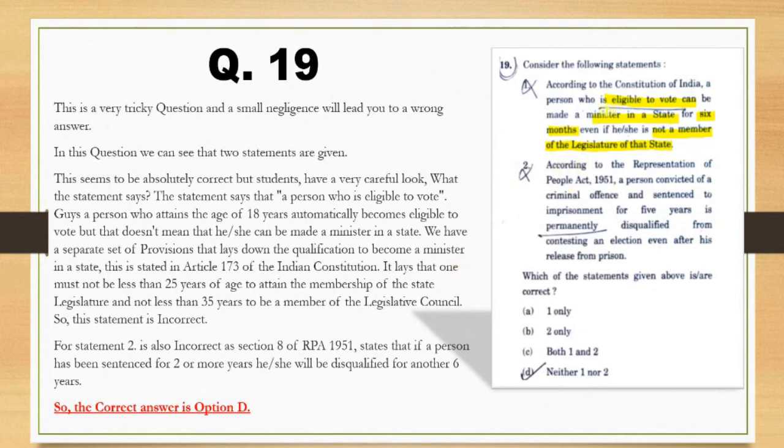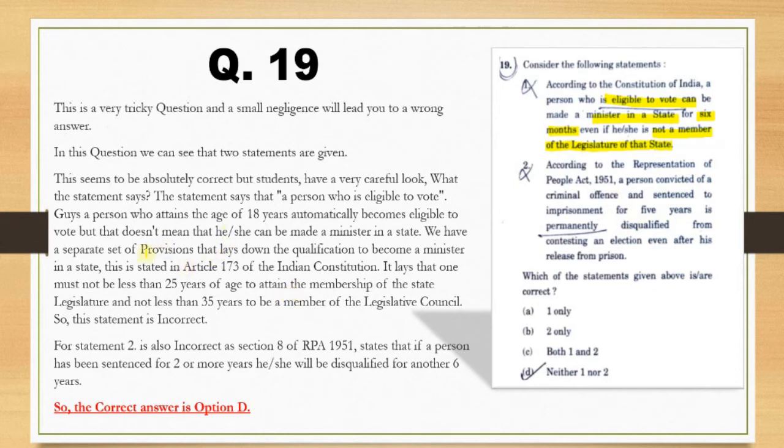Now it has been stated a person who is eligible to vote. So a person who attains an age of 18 years will automatically be eligible to vote, but it really doesn't mean that he or she can be made minister.